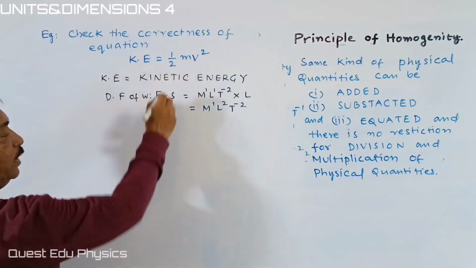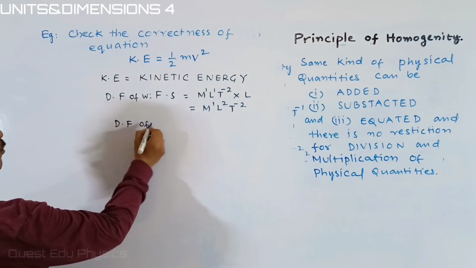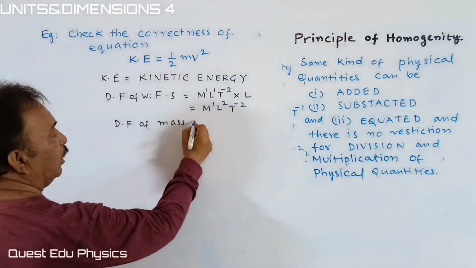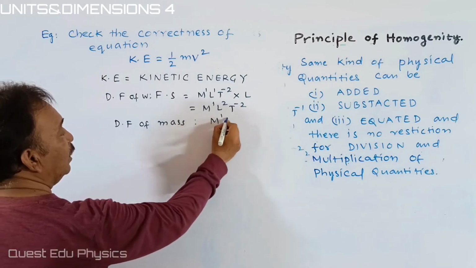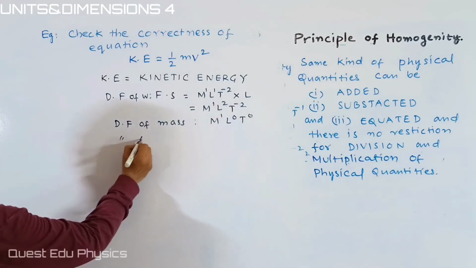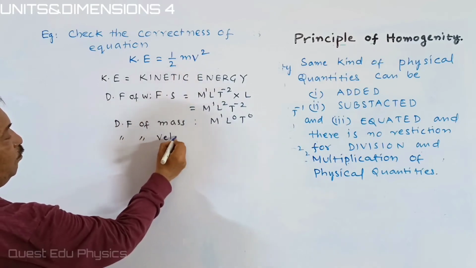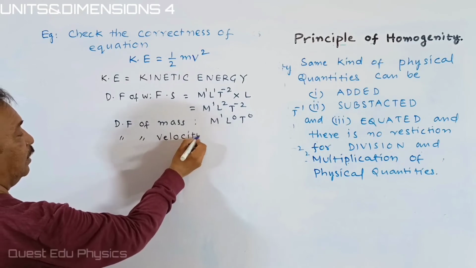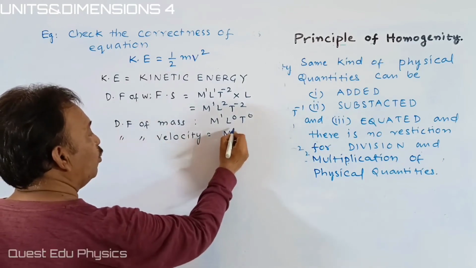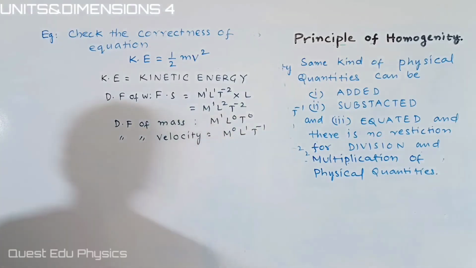Numbers don't have any meaning in it. And we are writing the dimensional formula of mass, another physical quantity I am taking. What is it? M1 L0 T0. Then the dimensional formula of velocity. V means velocity. Velocity is displacement upon time, that is M0 L1 T inverse. Okay, students?